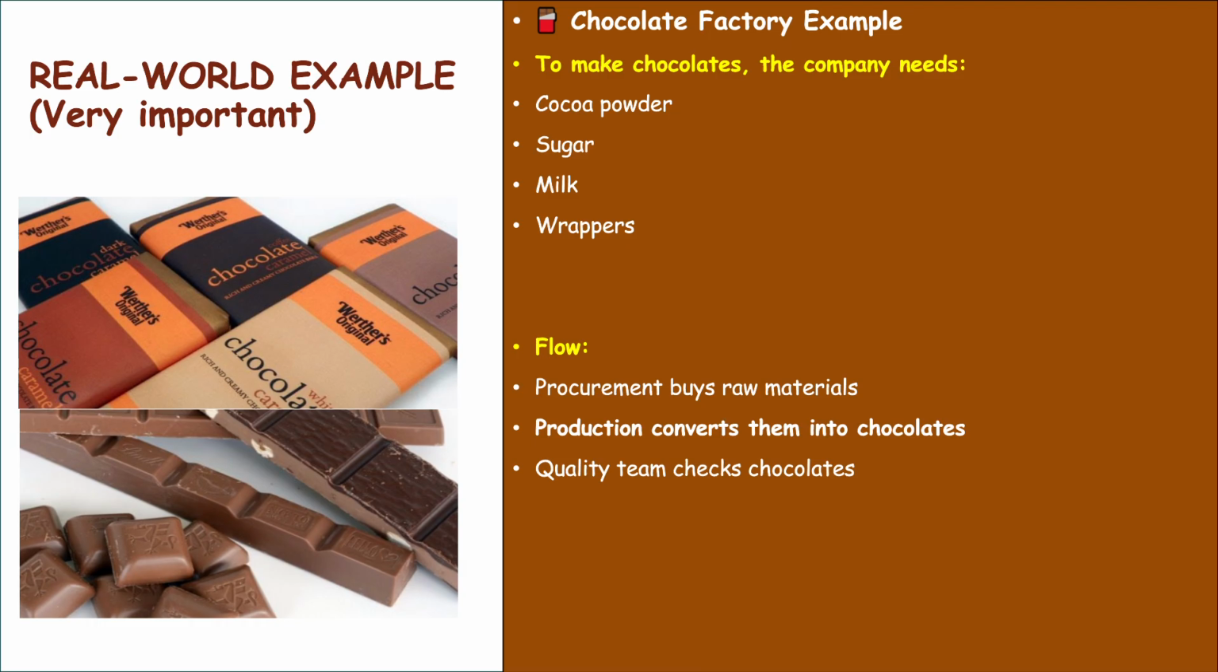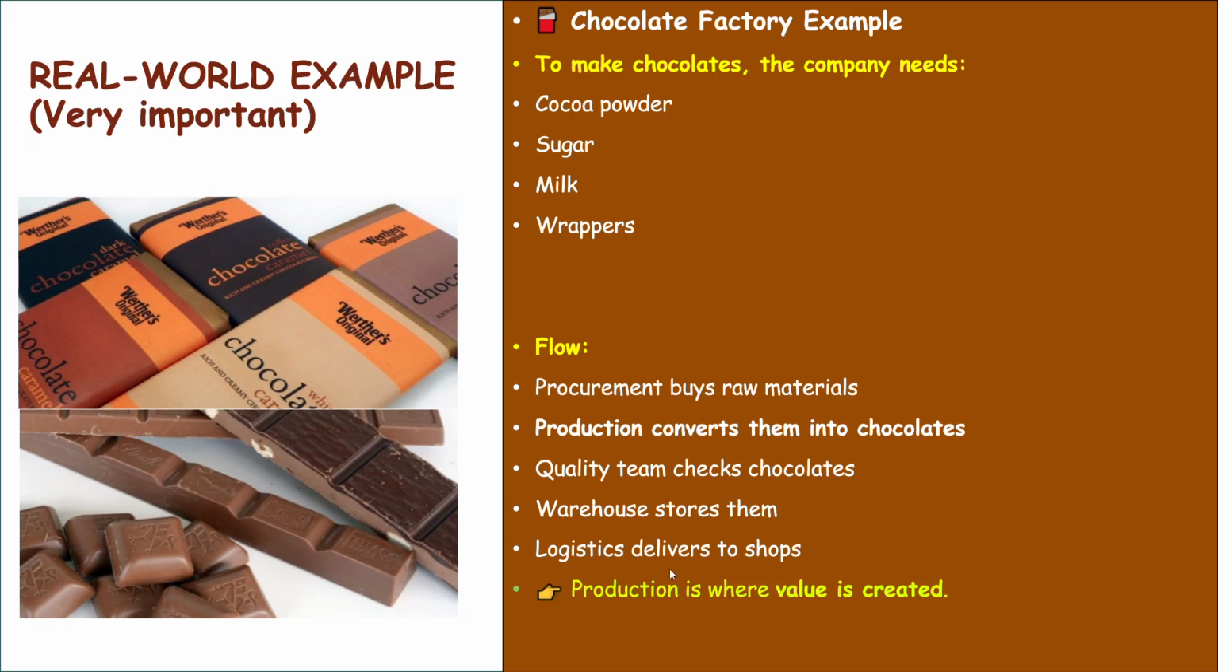Quality team checks chocolates. Nothing but after production, they have to check the quality, whether it meets company standards. Right? Then after that, after packing it, the finished product they store into the warehouse. Then logistics delivers to shop. So here nothing but this is a flow of supply chain. So if you understand this, you have understood the entire supply chain management. So first the procurement takes place, then production, then quality checking, then warehouse, then logistics.